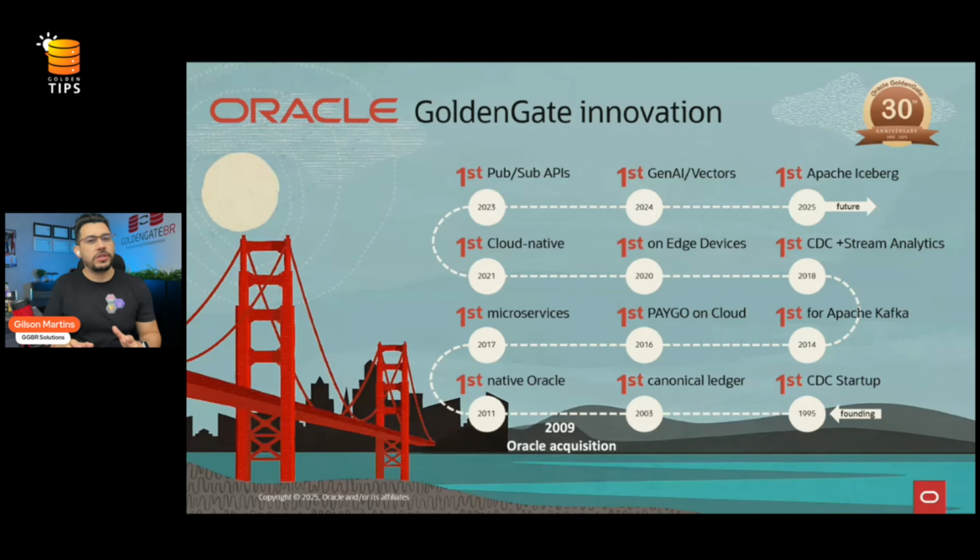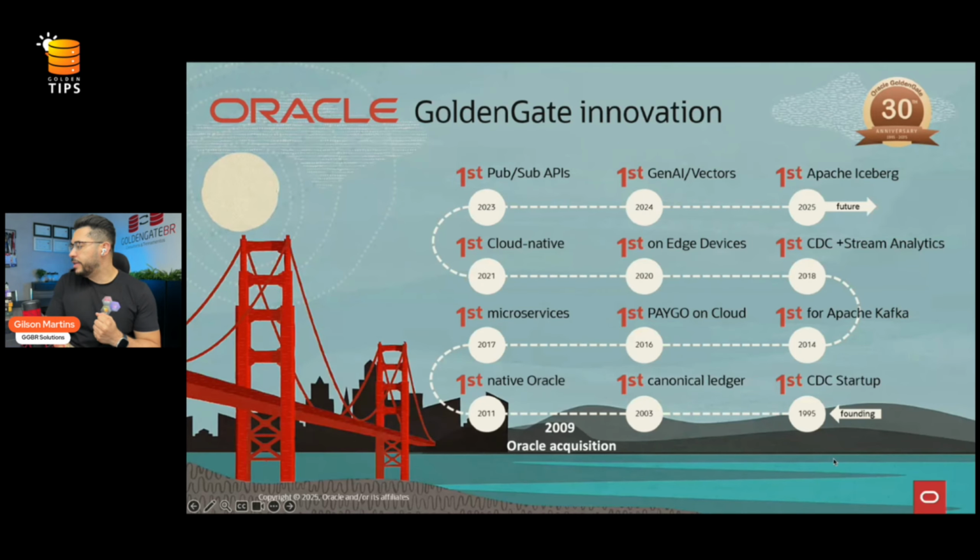This year, it's very important because it's the third anniversary of this amazing tool. Yes, GoldenGate, it's been around for 3 decades. And all started in 1995 with a company that created the tool, and Oracle acquired it in 2009. And after that, Oracle started a big revolution, looking around all the new technology that was being developed and incorporating this technology and feature into the Oracle GoldenGate. And as you can see here in the slide, this happened for many years with many technologies where GoldenGate was the first tool to support all of this new stuff, all of these new things that was happening in the market. And this has happened until nowadays.